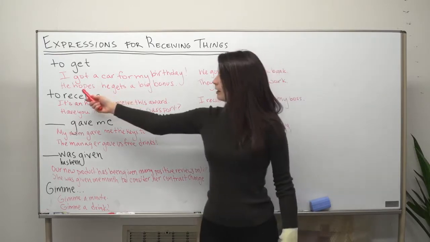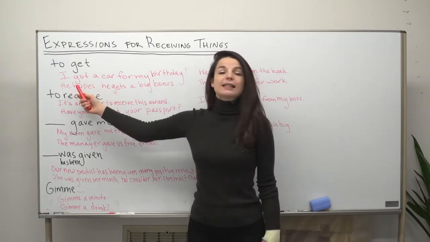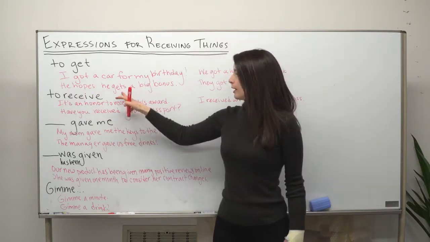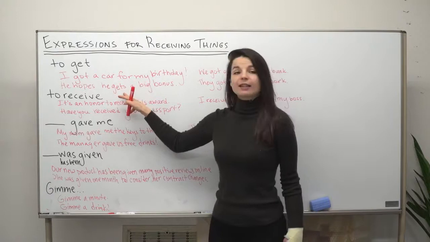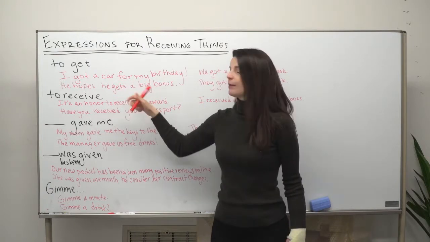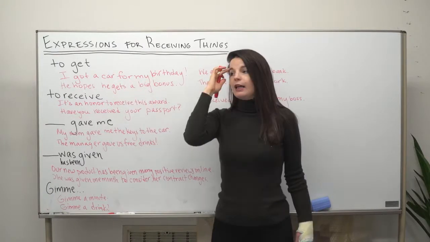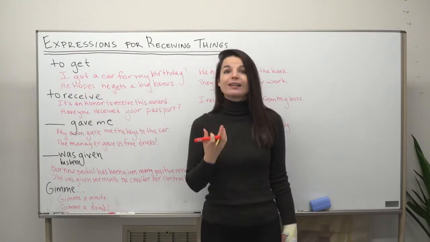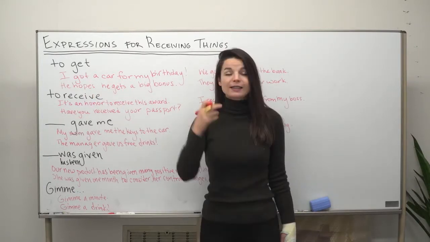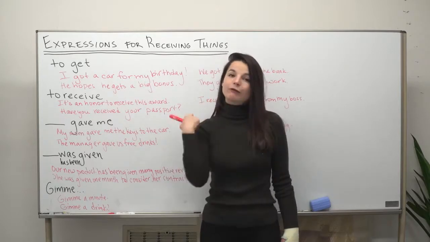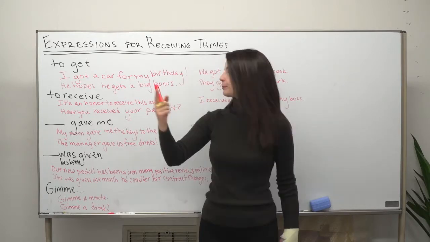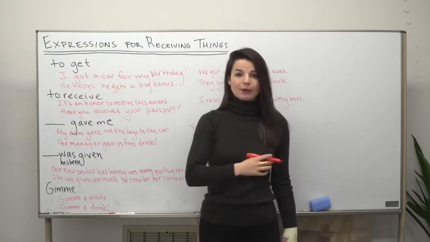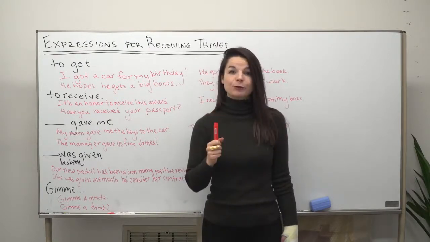Here, the next example sentence is he hopes he gets a big bonus. So here we're using gets in the future. We're talking about a future idea, but hopes means it's happening now. He hopes at this point in time that in the future he's going to get a bonus. So he hopes he gets a big bonus is a nice natural way to say that.